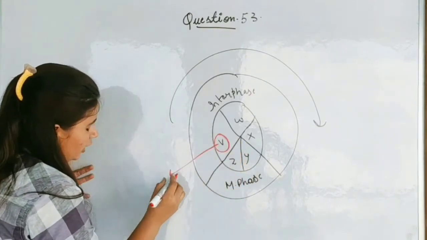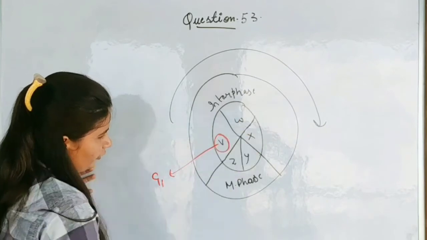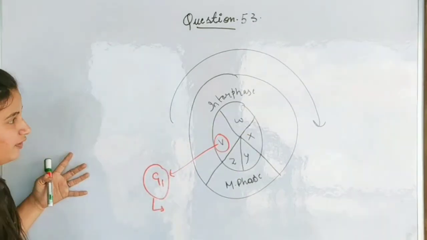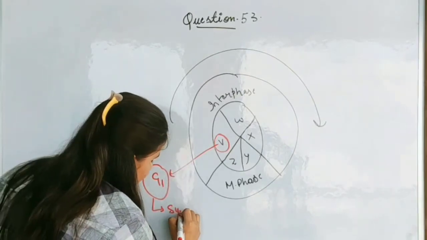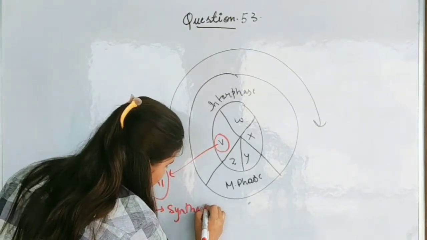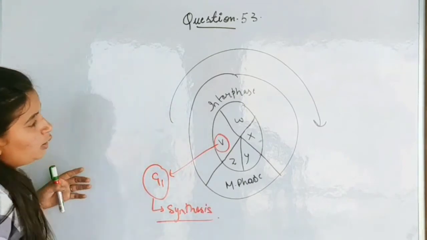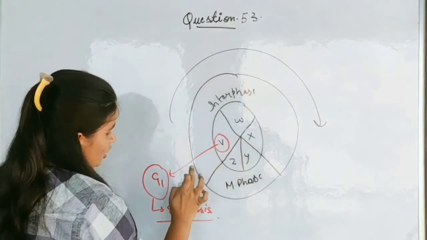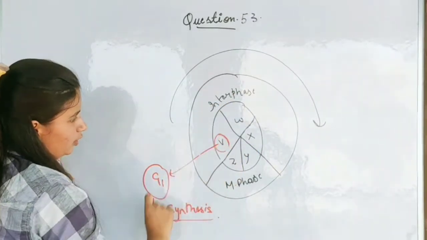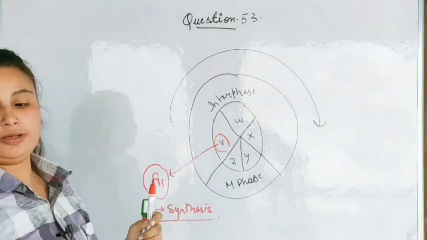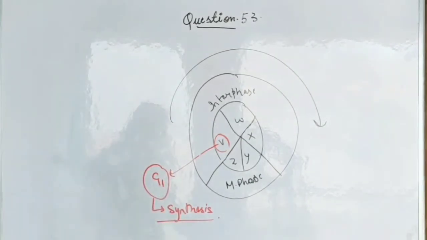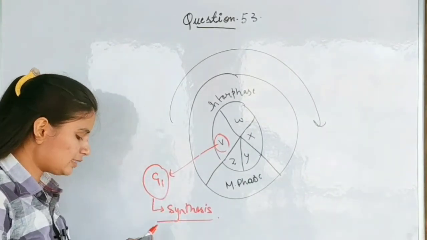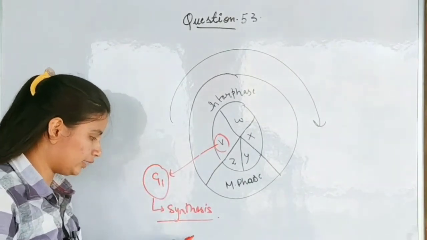So the V phase here denotes the G1 phase of interphase, and in this G1 phase we can see that synthesis starts. The first phase of interphase is the G1 phase, and it is denoted in the question by V. So if we look at the options, the correct option is option number D, that is high metabolic rate and synthesis of protein and cellular organelles take place.